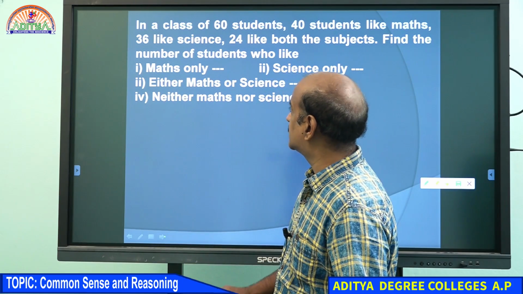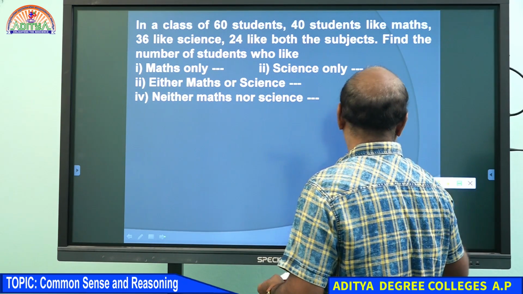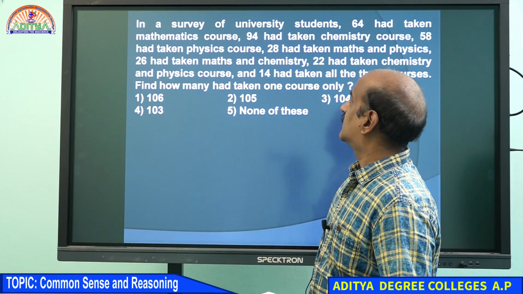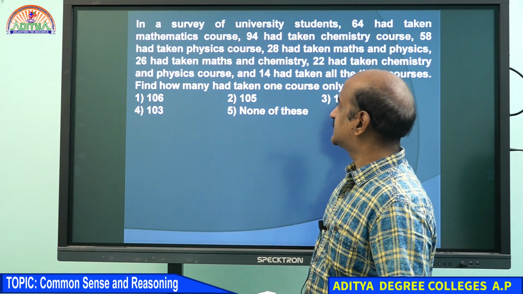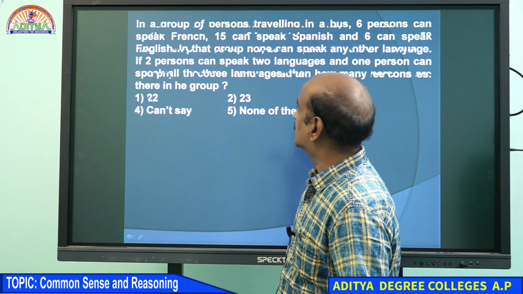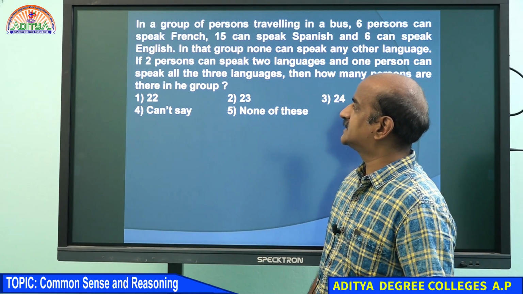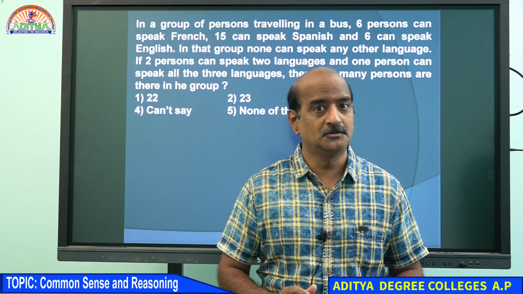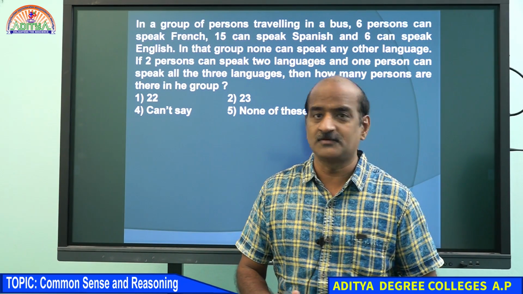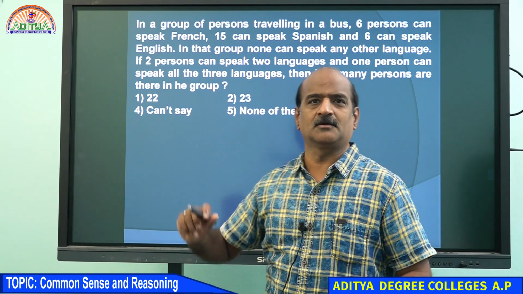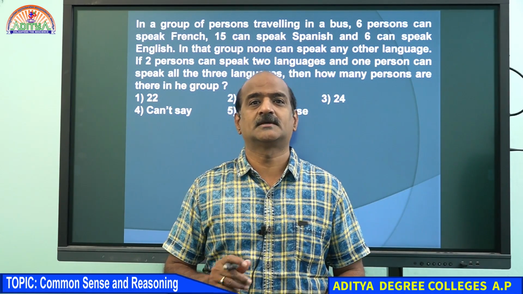Question number 1, yes, we did it. I think there is no mistake, so you could comfortably handle this. This is question number 2, and I could see that you didn't make any mistake. You did it well. And question number 3, students, if there is any confusion in this particular question, probably you must have had some confusion. If 2 persons can speak a language...